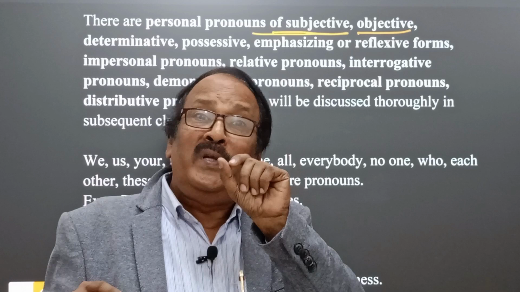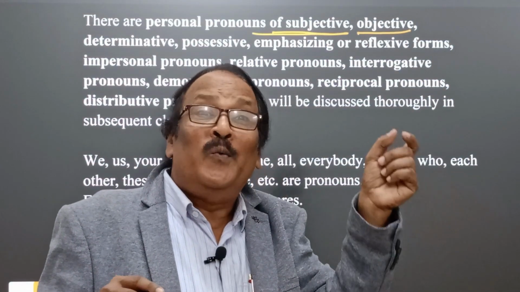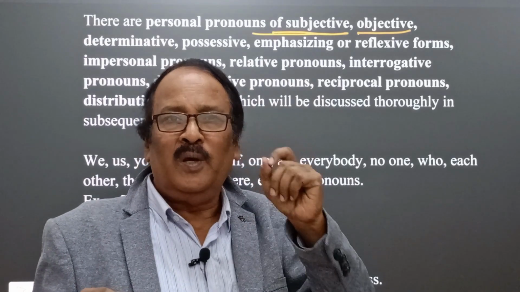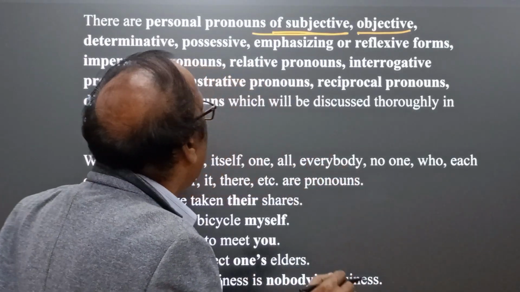Us is the object form of we. We is the subject form, and the objective form is us. Okay, therefore, objective.